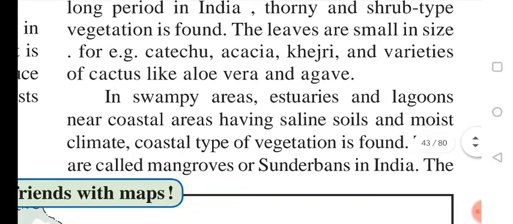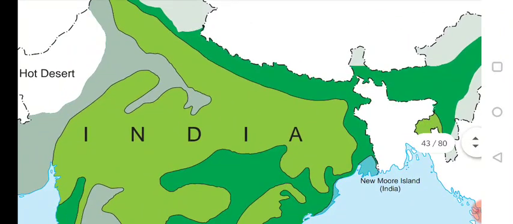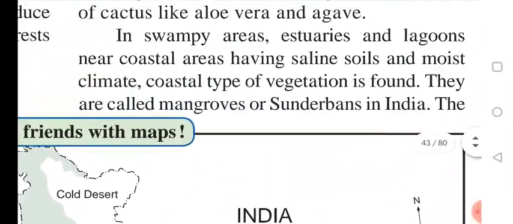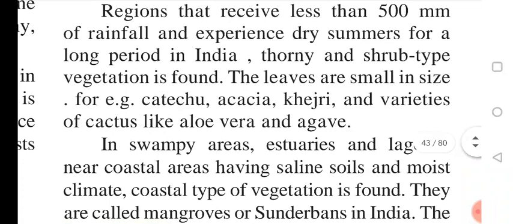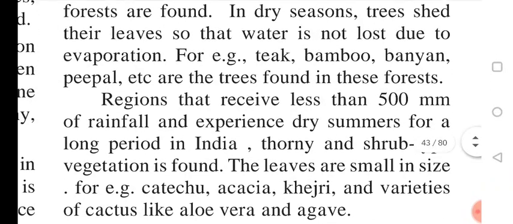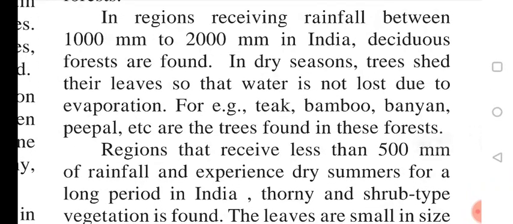In such deciduous forest, all this area light green, we are getting such type of vegetation, that is teak, bamboo, banyan, peepal tree. All these plants we are getting in this forest, where the rainfall is between 1000 to 2000 millimeter in India.